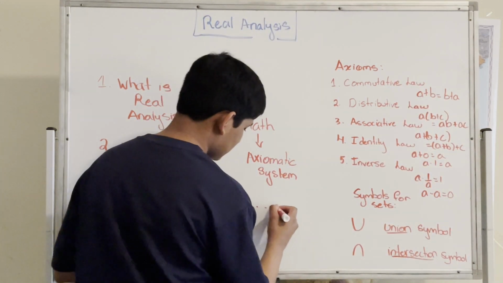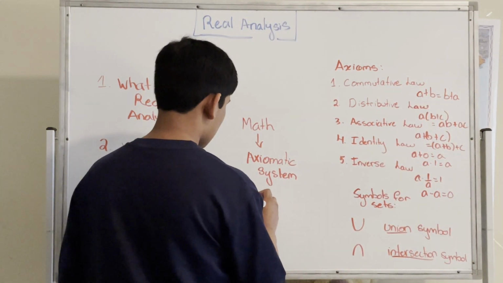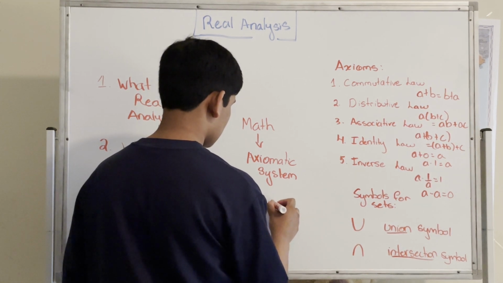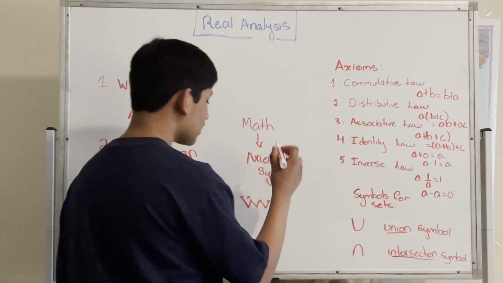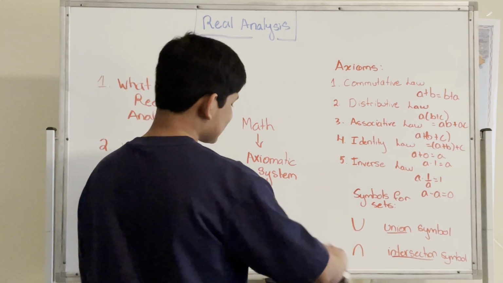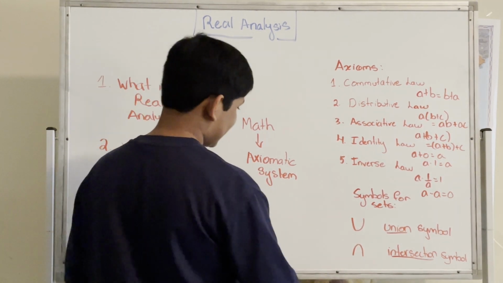So if we have some dots, it creates more dots, and keeps on going forever and ever. So mathematics is just an axiomatic system.